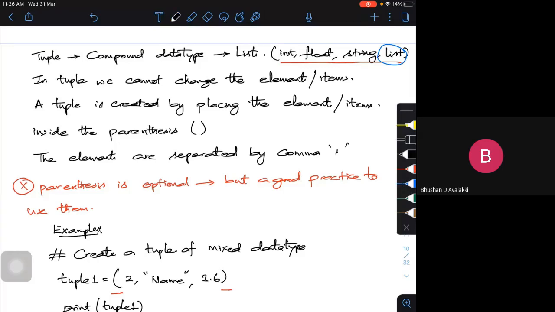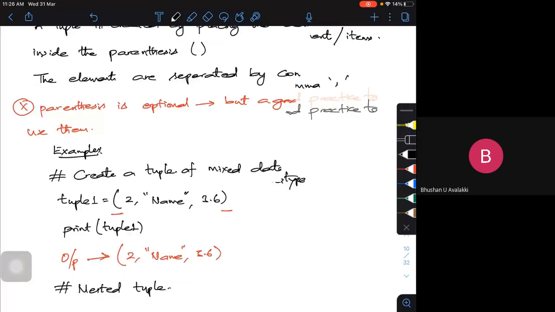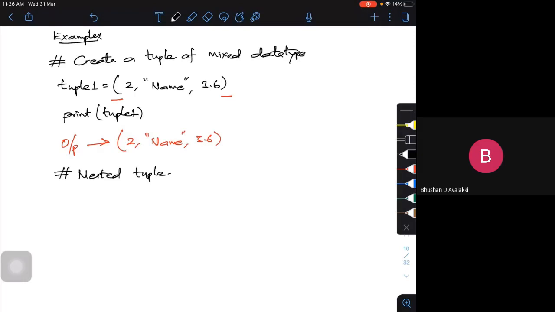In the next example, I'm going to create a tuple. Let me call it tuple 2. It can have, let me have a string, let me call it name, and let me call it some bottle.